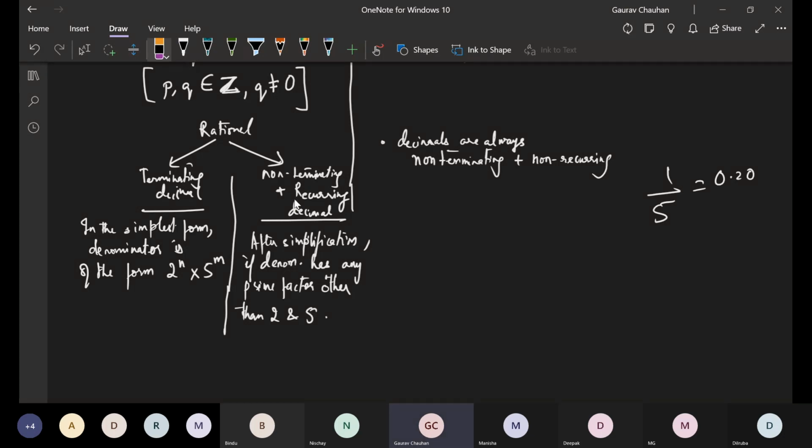But it can be both also. The reason I had told you long back, I'll just touch on this so that those who think among you don't feel left out. The decimal system is based on the number 10. After every 10 digits, it repeats. And 10's prime factors are 2 and 5. And that's why this happens to be the case. This is the reason terminating decimals terminate. It will be different in the binary system. In the binary system, only 2 should be the factor, then only it will end, otherwise it will keep on going. But let's not get into that right now, too much confusion.